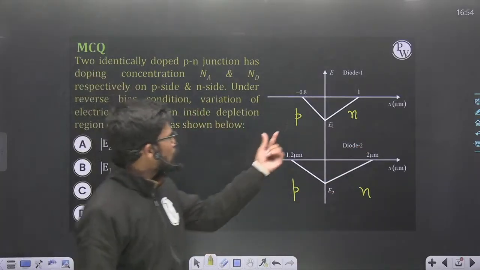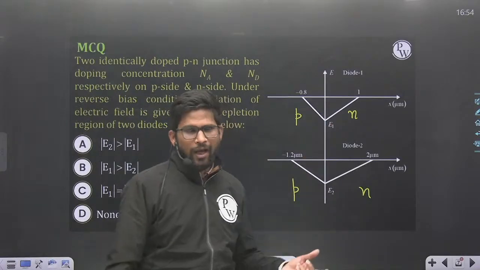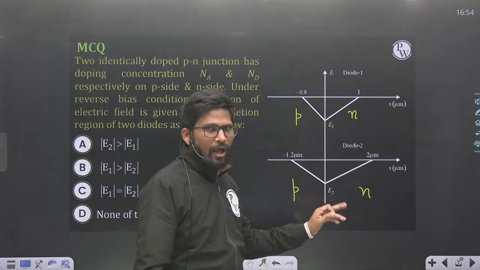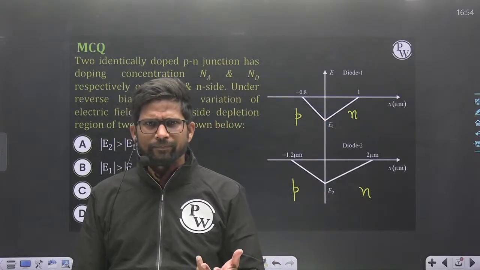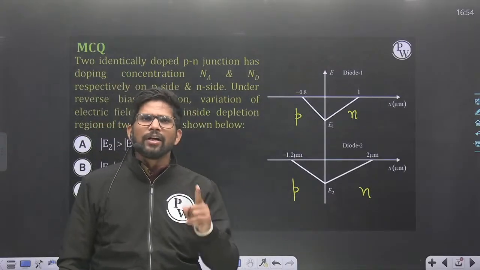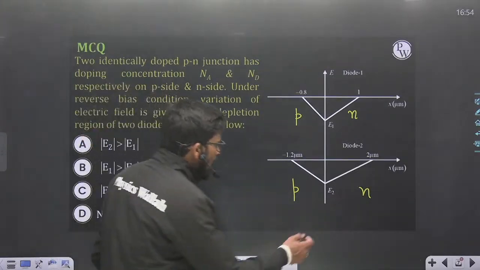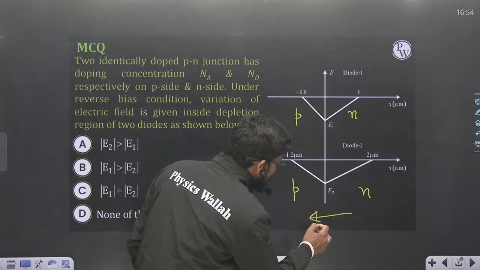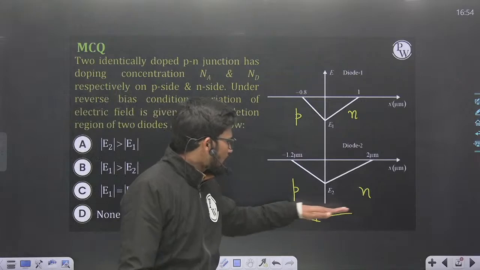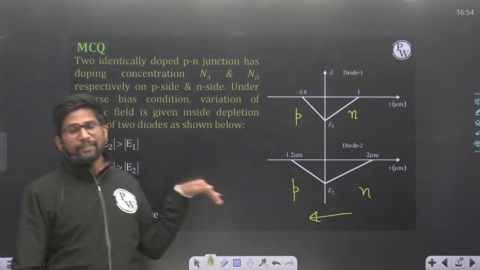Now I need to find out the magnitudes E1 and E2, and E1 and E2 are negative. You can say that this is the maximum electric field. Why are E1 and E2 negative? Because the direction of the electric field inside the depletion region is always from the N to the P region. So the electric field is from N to P, that is, in the negative x direction.